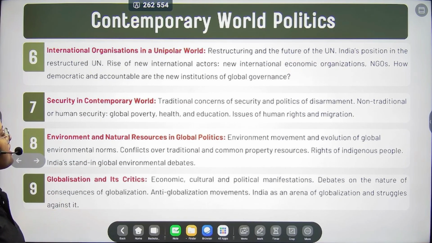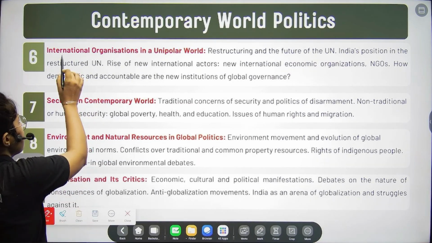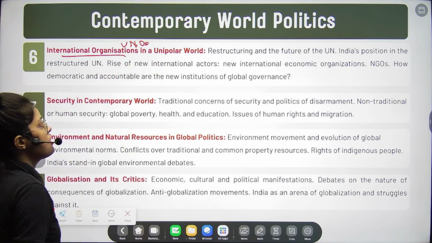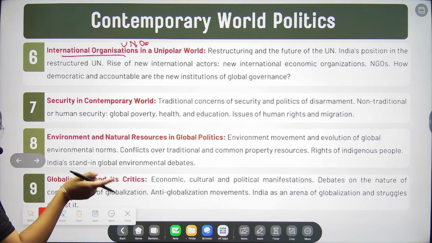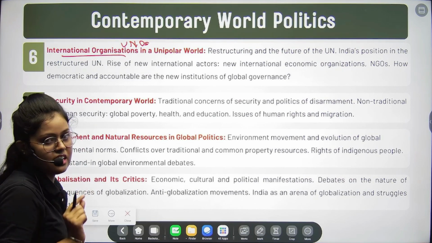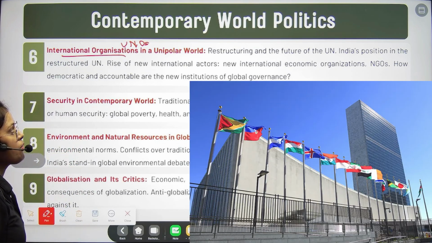And then we have international organization. What is international organization? It is basically UNO, the United Nations Organization. Right now we have only one such organization, and that's why we call it UNO.